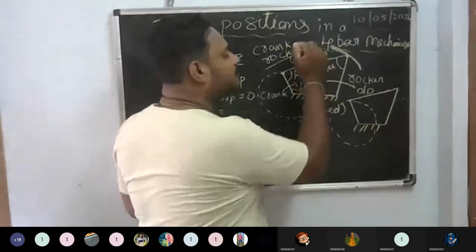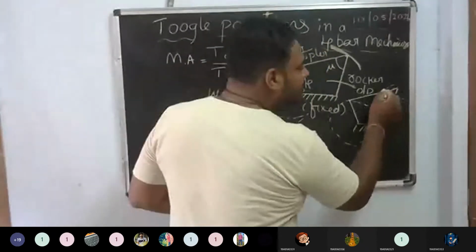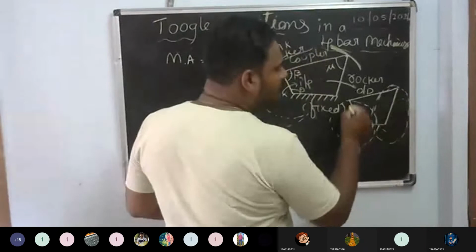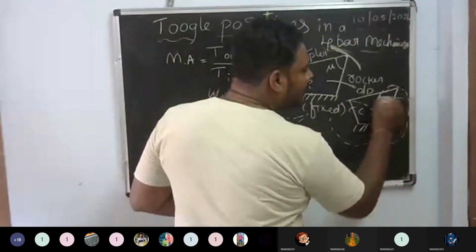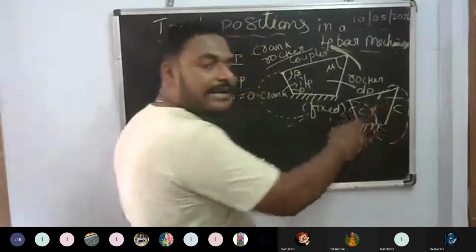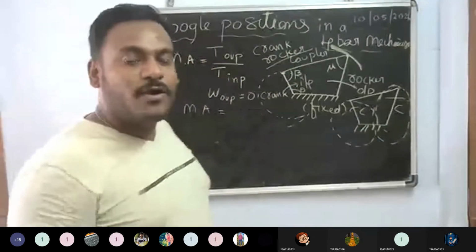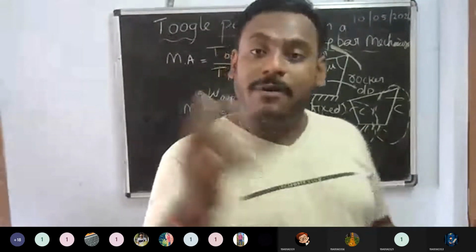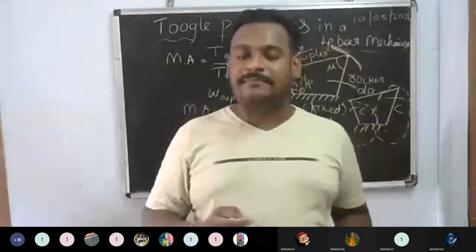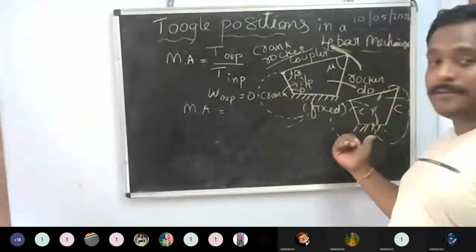Crank rocker mechanism. But coming to here, this also has some rotation. That means here one crank will be there, here also one crank, here one crank, here also one crank. That's why we can call it a double crank mechanism. How can you call it? Double crank mechanism. Now you understand about it, right?